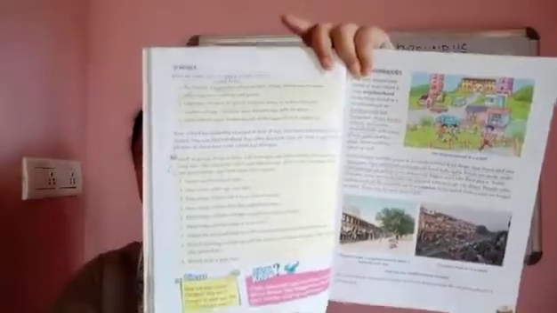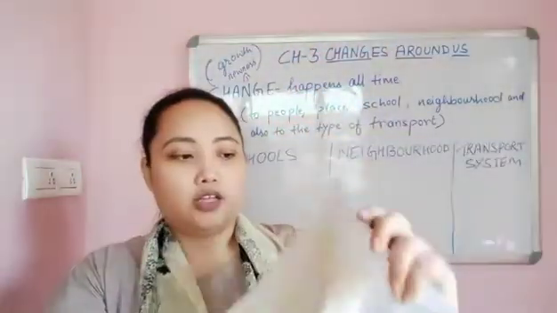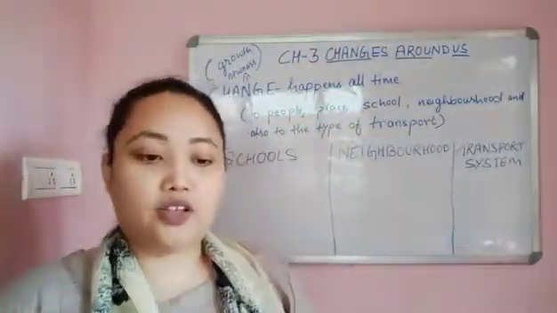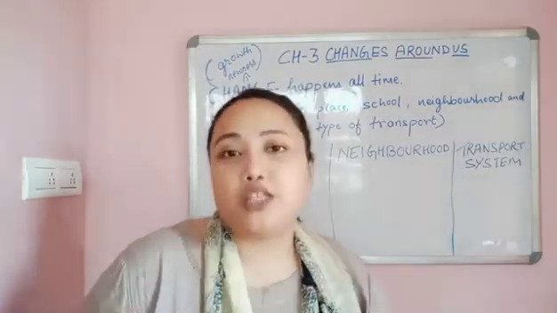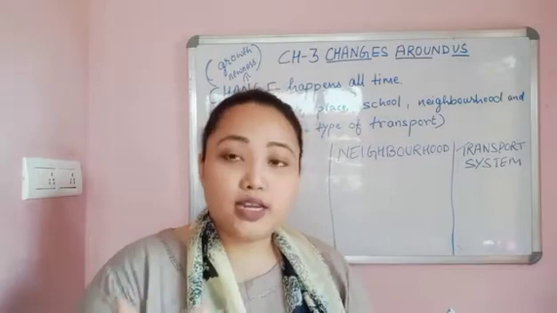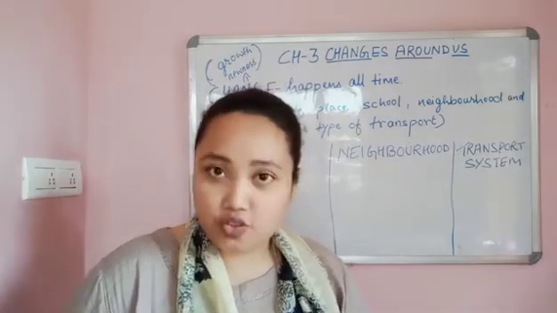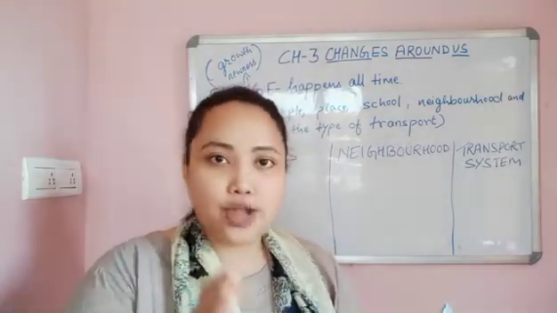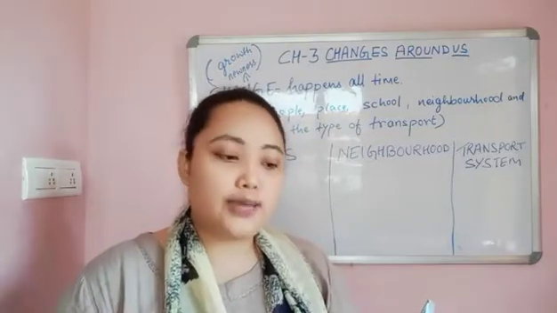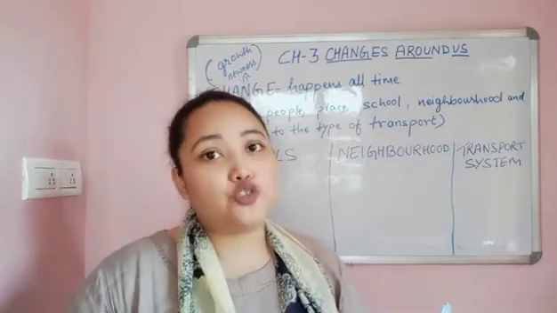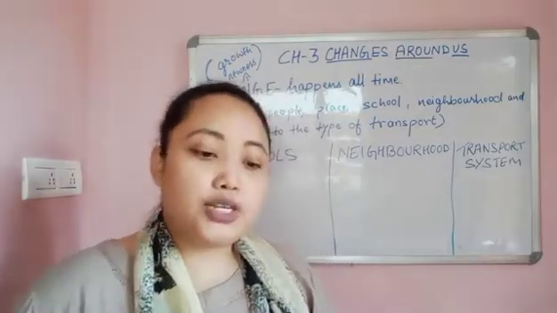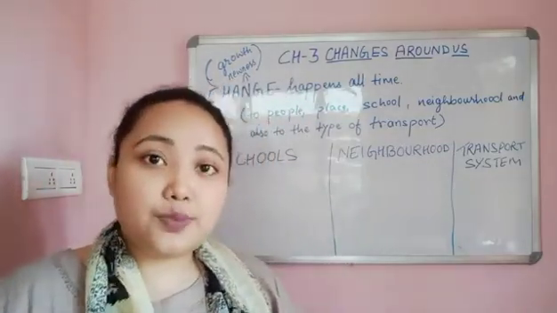You can take your book while I'm explaining and look at the yellow box, chapter number 28, the top one. What does it say over here? Here are some ways in which school changes. The number of pupils in a school changes. Pupils means students; you can write that over there. The number of students keeps on changing every year, isn't it? And most probably it tends to grow. Usually the number increases. Increases means to grow.